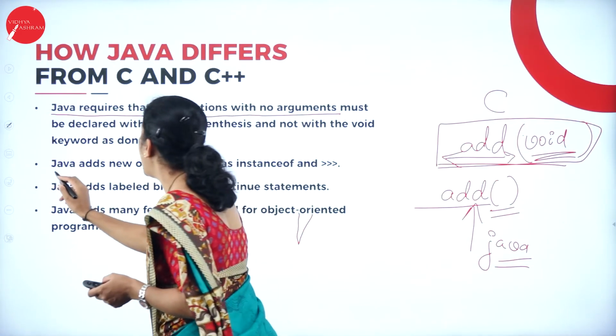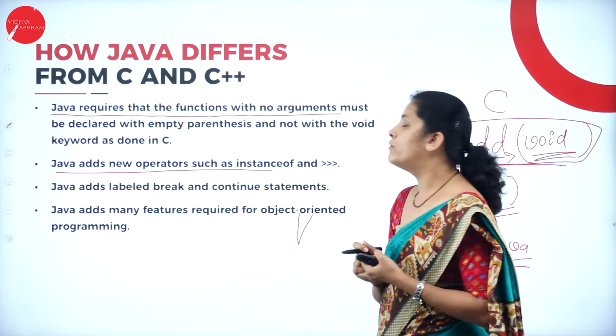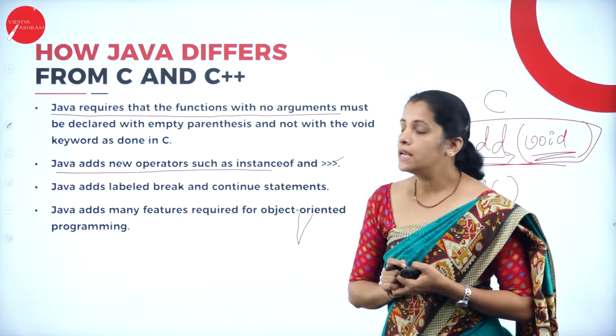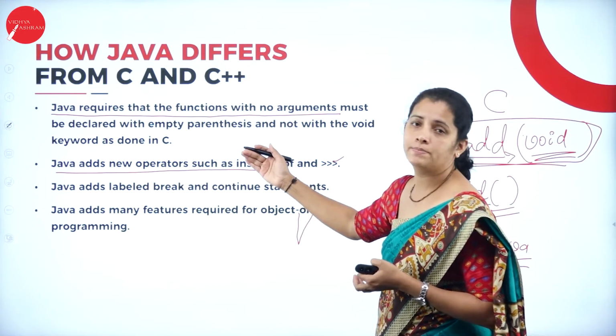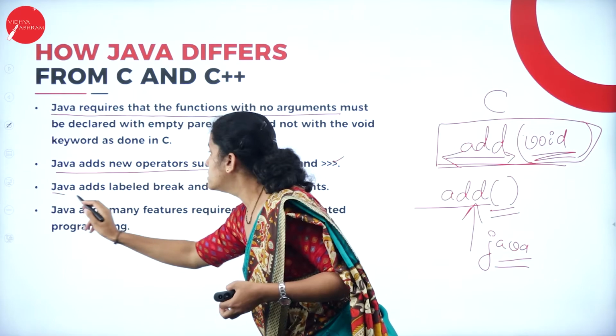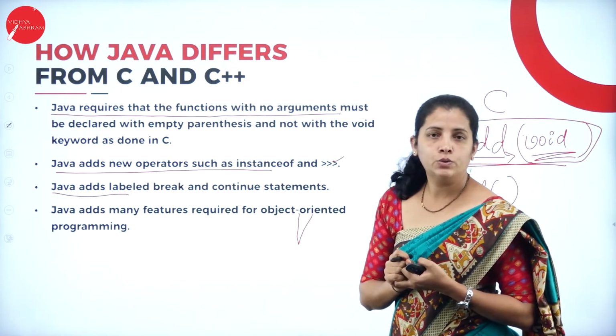And Java adds new operators such as instanceof and this symbol. Anyway, I'll be explaining these concepts in depth in my future class. And Java adds labeled break and continue statements.